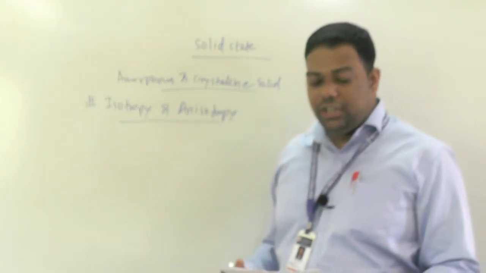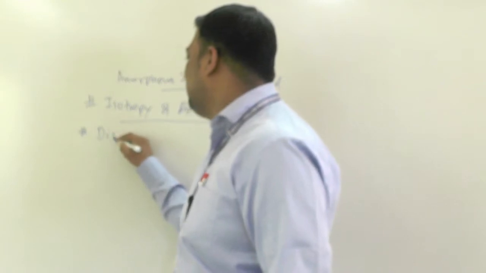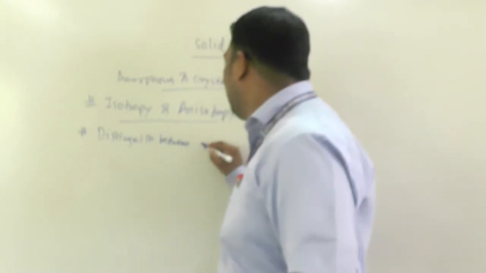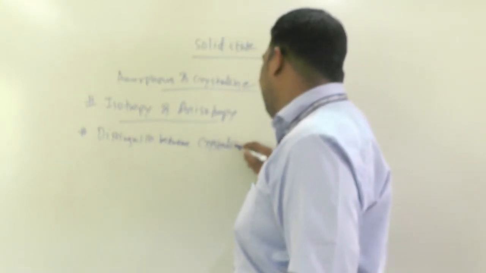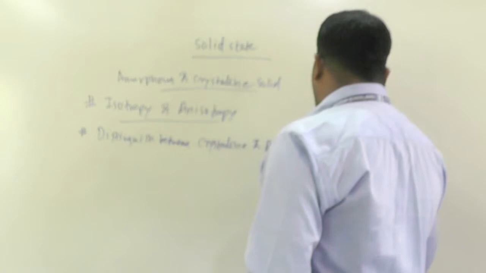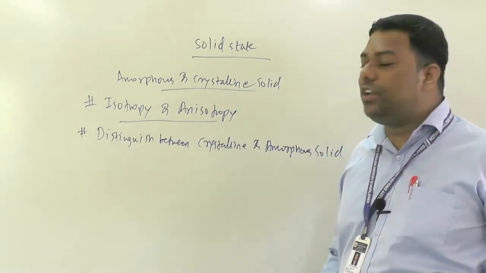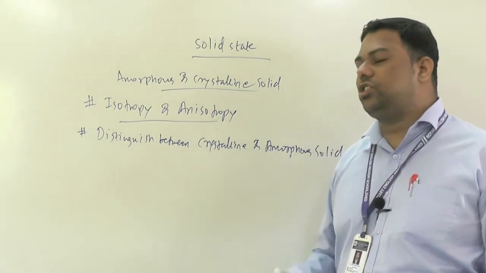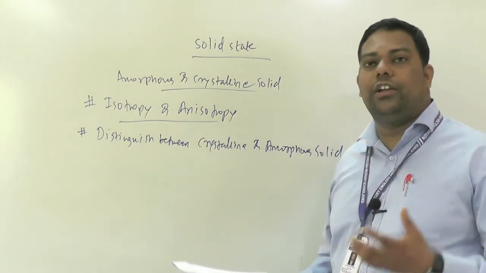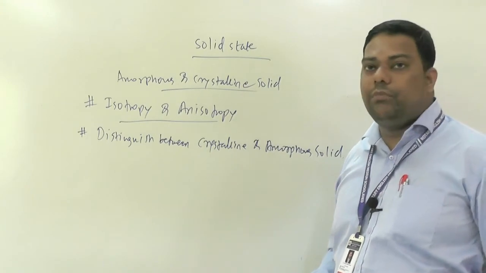Next, distinguish between crystalline and amorphous solids. That is also very important here. You have to go through the distinctions: short range order and long range order, sharp melting point versus no sharp melting point, definite melting point, and many more.